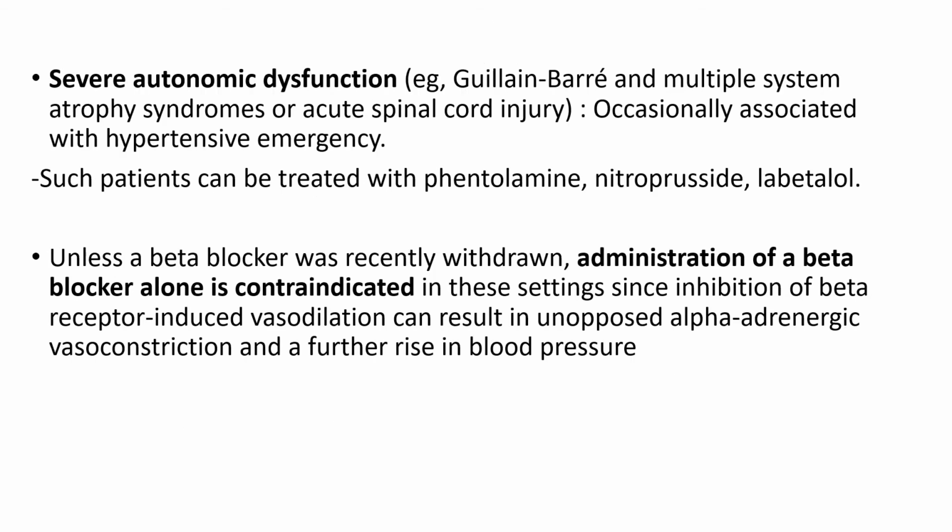Severe autonomic dysfunction, such as GB syndrome, can also produce hypertensive emergency. In such patients, we can use phentolamine, nitroprusside, or labetalol. Unless a beta blocker was recently withdrawn, administration of a beta blocker alone is contraindicated in such settings, which are due to adrenergic overdrive, since inhibition of beta receptor induced vasodilation can result in unopposed alpha adrenergic vasoconstriction and a further rise in blood pressure.